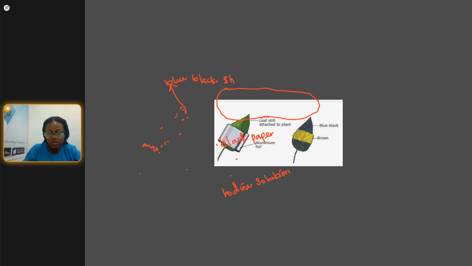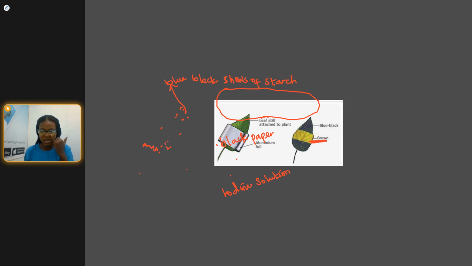That is how to test if a leaf has starch or not. The other part that you covered does not experience photosynthesis for hours, so it will be brown. That is evidence that it has not been photosynthesizing.